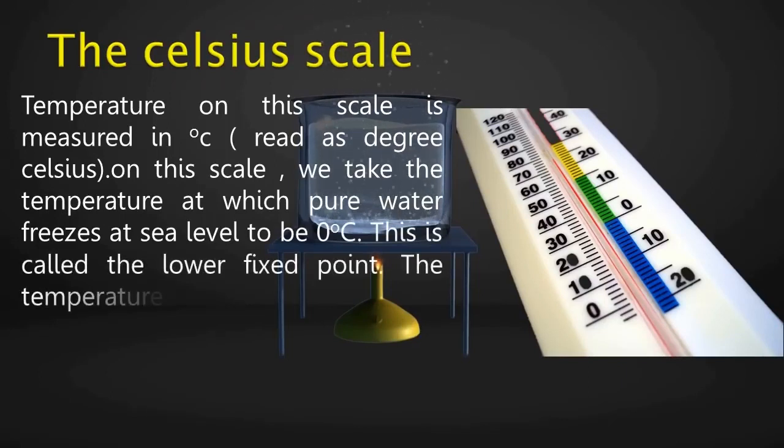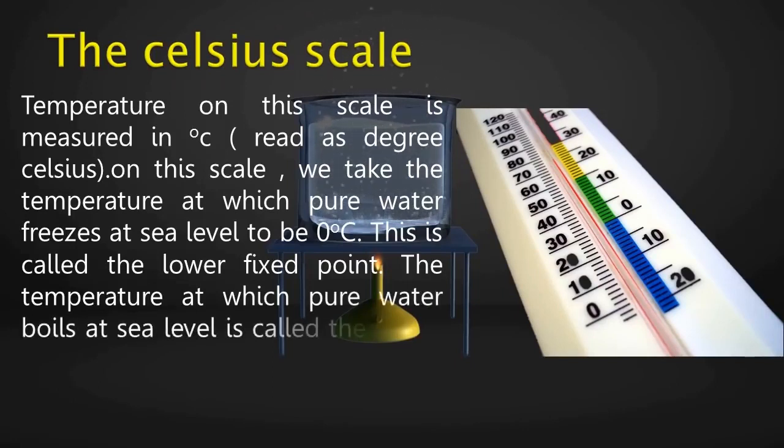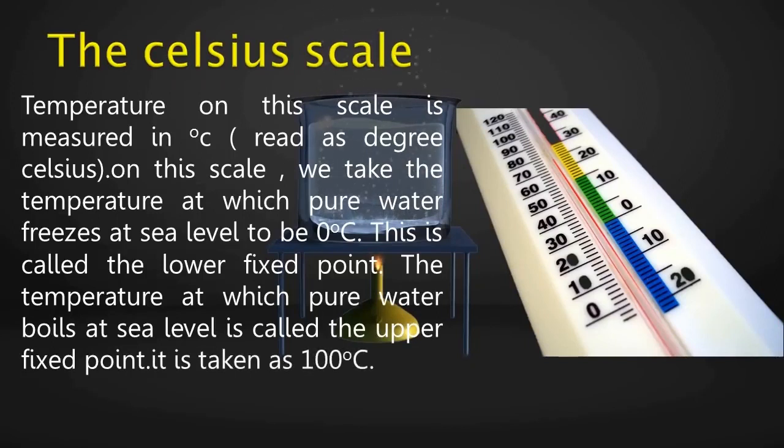This is called the lower fixed point. The temperature at which pure water boils at sea level is called the upper fixed point. It is taken as 100 degrees Celsius. We say at sea level because the temperature at which water freezes or boils changes as we go to higher altitude.